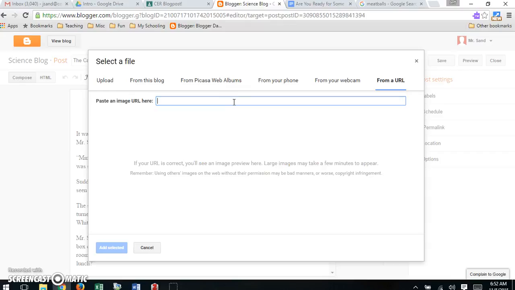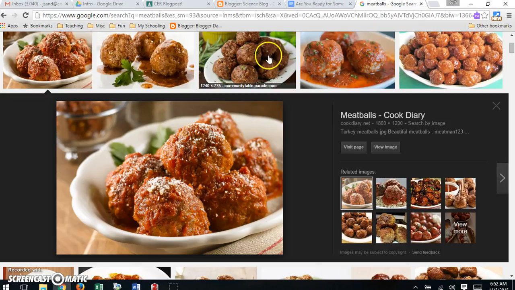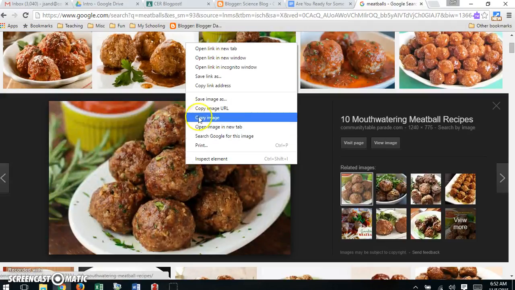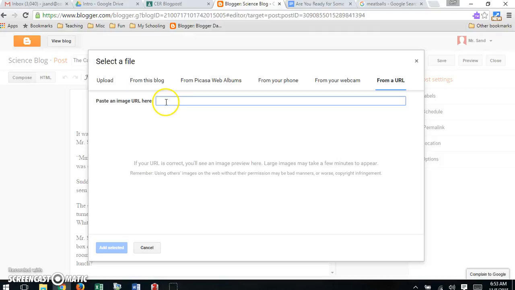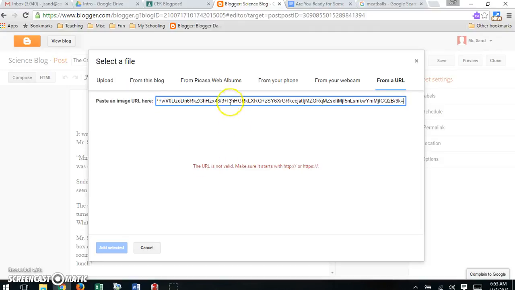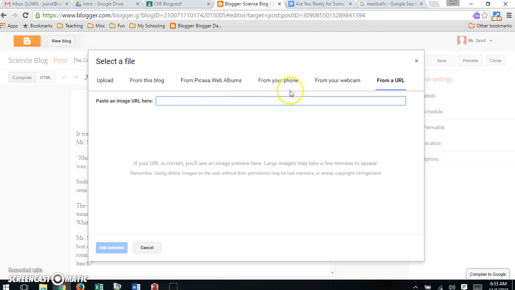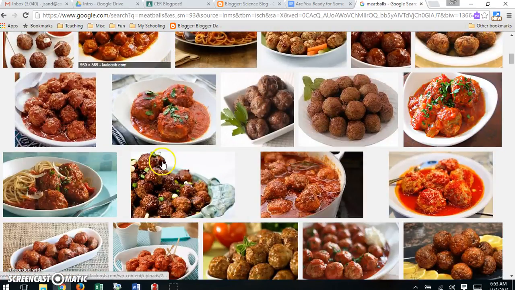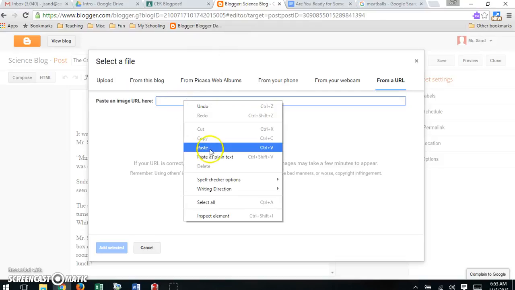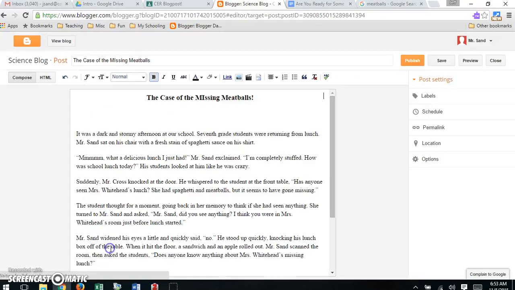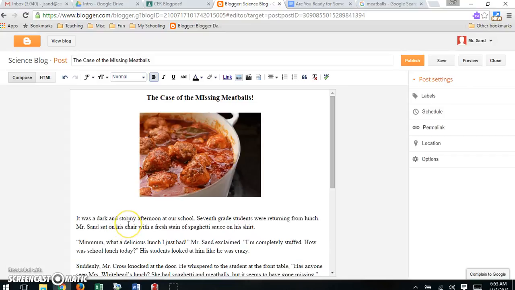Arr! So, when we're working with technology, sometimes we have to be prepared to deal with frustration. It might not work the first time. Hopefully this one works. Click with both your fingers. Razzmatazz. Okay. How many times are we going to try this before we get a picture? Let's try this. Copy image URL. Ooh, this is from Oprah. Must be yummy. Okay, here we go. Yes. Add selected. Boom. Now, this is a legit blog post.